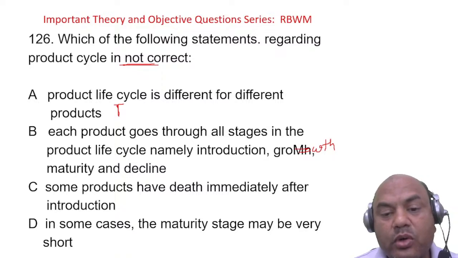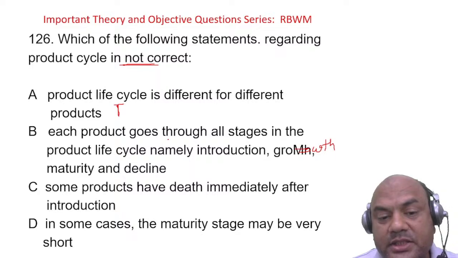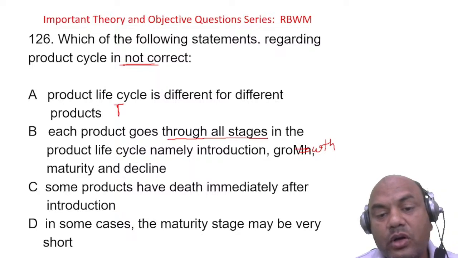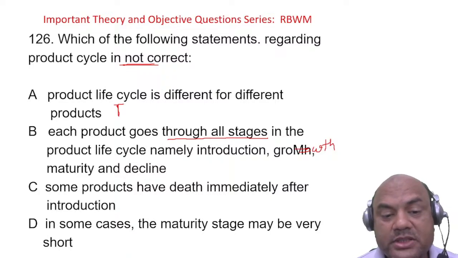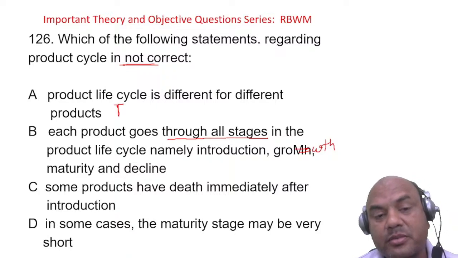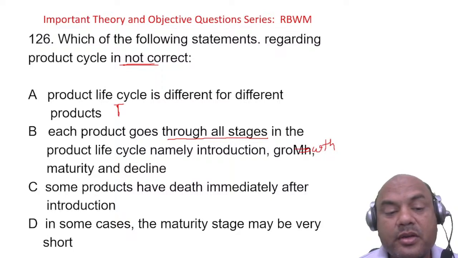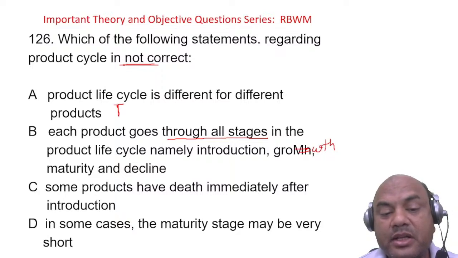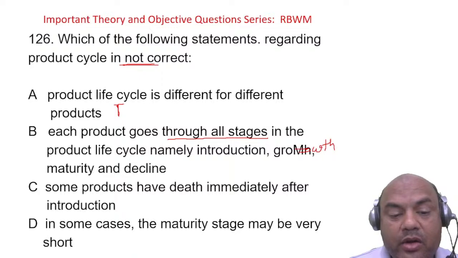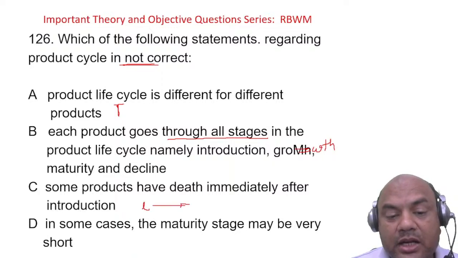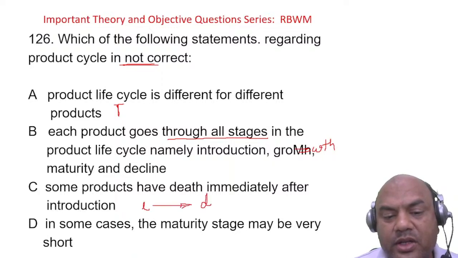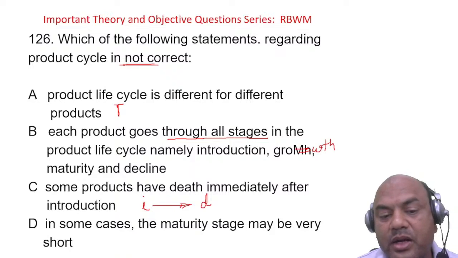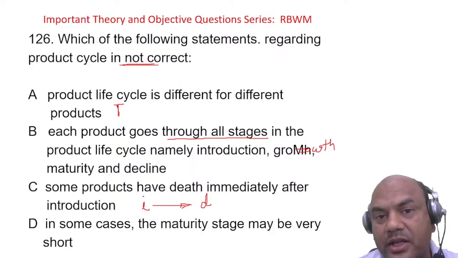Each product goes through all the stages in the PLC. Is it so? Let's see it later. Some products have death immediately after introduction. That means from introduction, it moves directly to decline or death, you can call it. Introduction to growth and maturity is not there. Is it so?